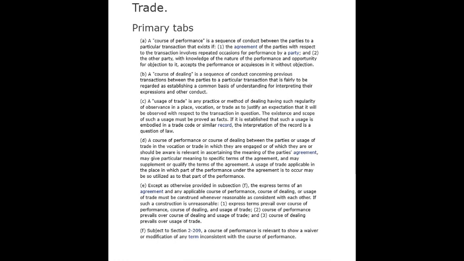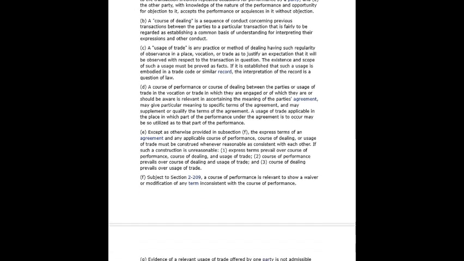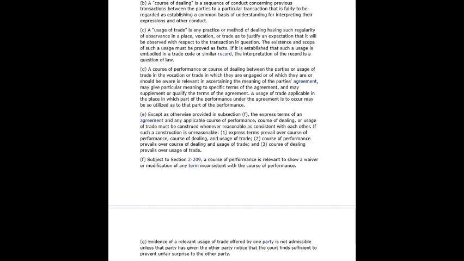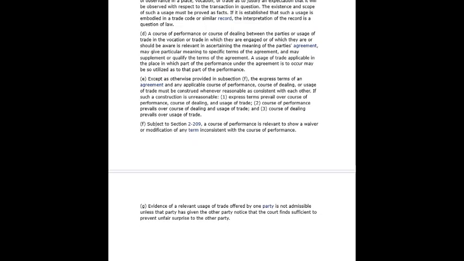B. A course of dealing is a sequence of conduct concerning previous transactions between the parties to a particular transaction that is fairly to be regarded as establishing a common basis of understanding for interpreting their expressions and other conduct. C. A usage of trade is any practice or method of dealing having such regularity of observance in a place, vocation, or trade as to justify an expectation that it will be observed with respect to the transaction in question. The existence and scope of such a usage must be proved as facts. If it is established that such a usage is embodied in a trade code or similar record, the interpretation of the record is a question of law.